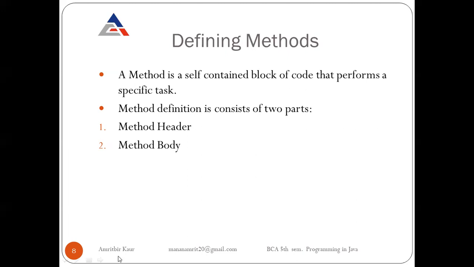Now a method definition also has two parts. The first one is the method header and then the method body. So now learn about the method header and method body one by one. When we want to define a method, we have to write the method header and then the method body.